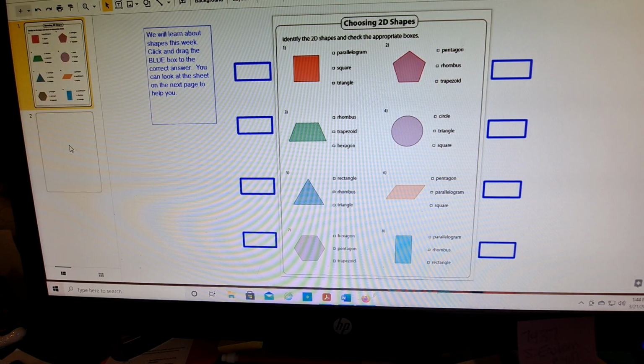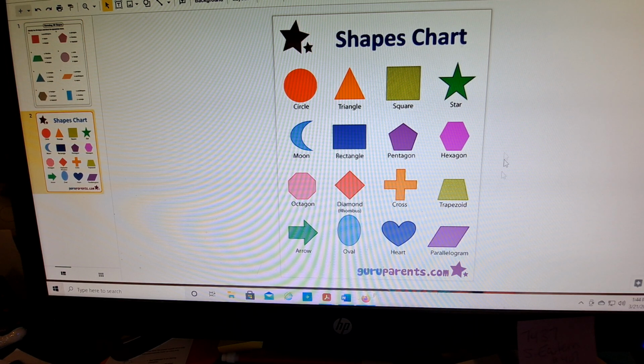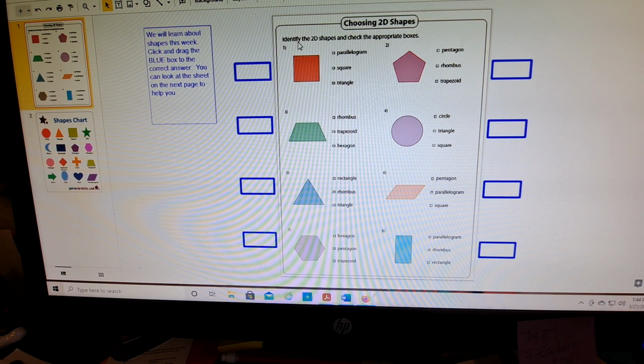I actually have a little poster here that kind of goes over some of the shapes. I have a video that we're going to watch. And then this one, just identify the 2D shapes. They have a choice of 3 different answers. And then you click and drag the box over to the correct answer.